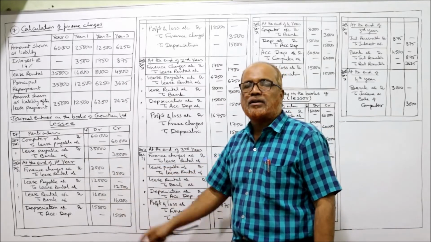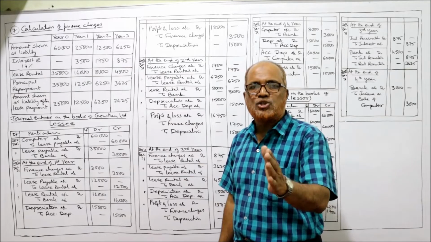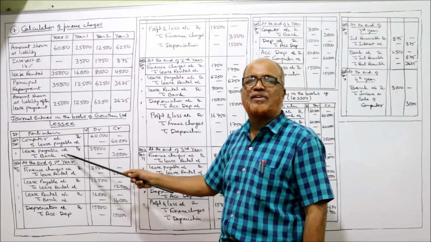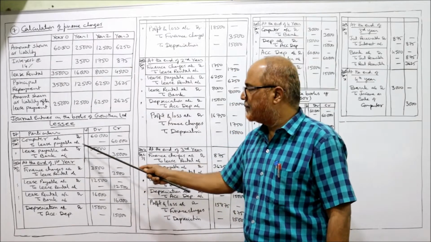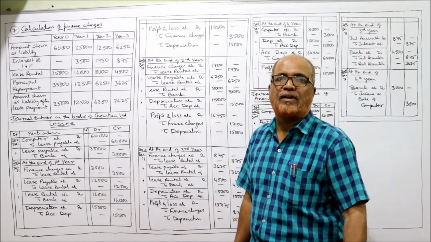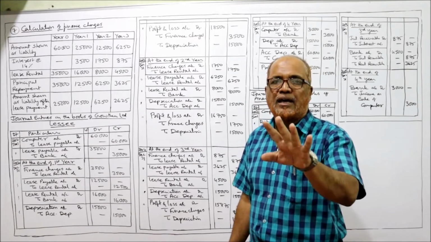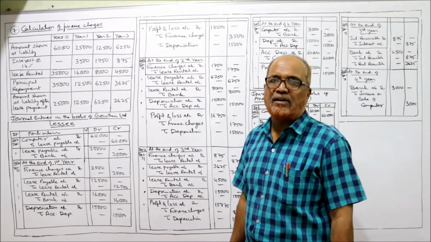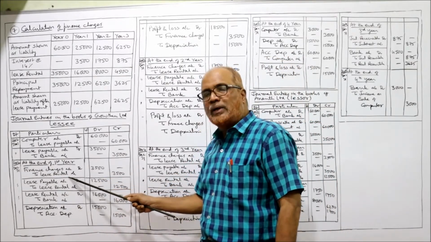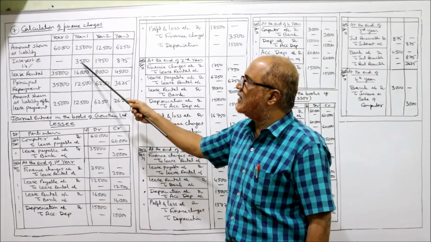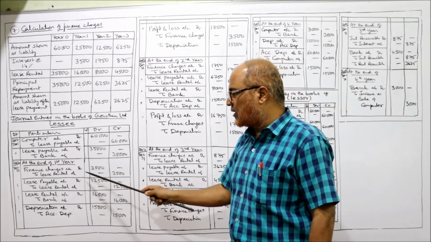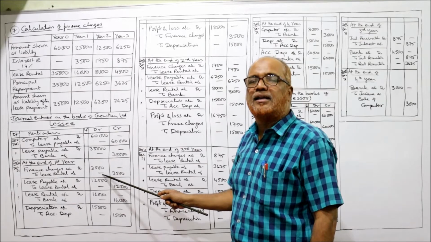Now, lease payable account debit to bank. The first installment is paid at the time of signing the agreement itself. So lease payable account debit to bank, being the first lease rental paid, 35,000. Now at the end of the year, 2002, December 31st, 1 year is over. After completion of 1 year, again 5 entries we have to pass. The 5 entries are: first, finance charges account debit to lease rental. How much are the finance charges? 3,500, the first year interest. So finance charges account debit to lease rental 3,500, being the interest due.